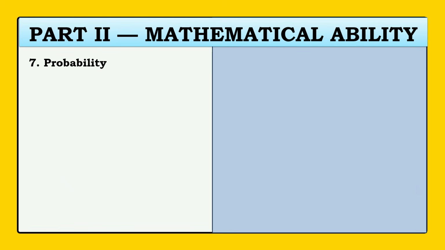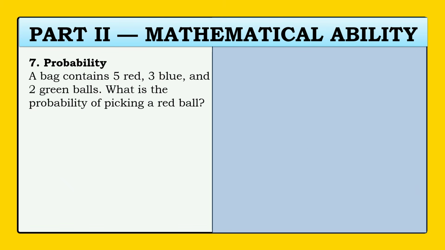Our next problem is from probability. A bag contains 5 red, 3 blue, and 2 green balls. What is the probability of picking a red ball? A, 1/3, B, 1/2, C, 2/5, or D, 1/5? What do you think the answer?